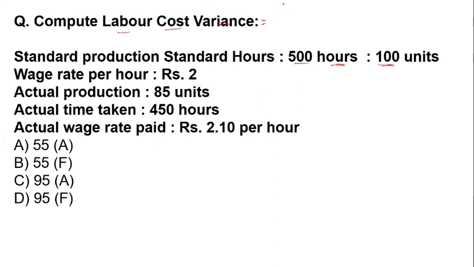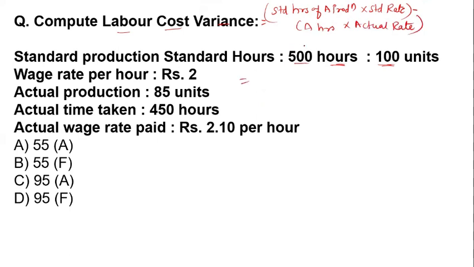First of all, standard hours for actual production multiplied by standard rate, then we have to subtract the actual hours into actual rate. Actual hours into actual rate. Now, how do we calculate it?